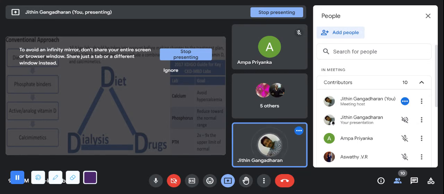We'll rush some fluid to the patient so that it will decrease the calcium saturation. Okay. Next, parathormone. Parathyroid hormone will be 2 to 9 times more than the upper limit. So you know the difference between parathormone and calcitonin.